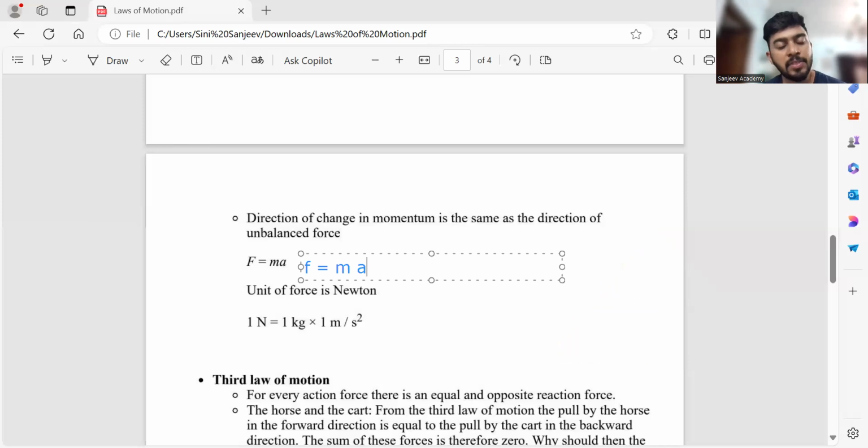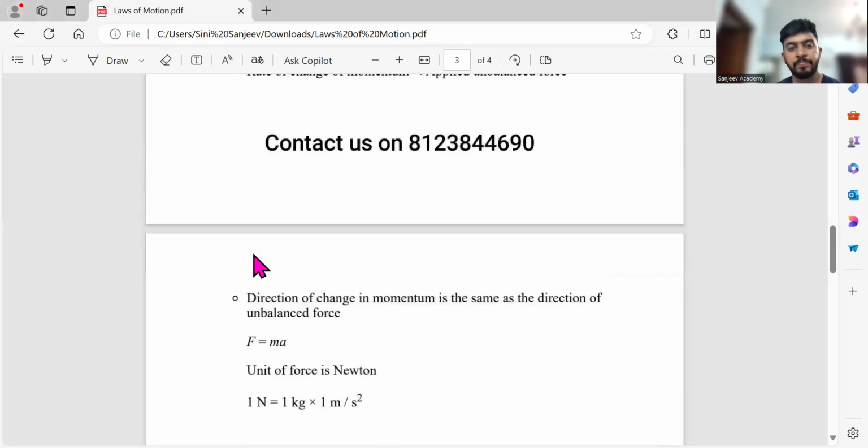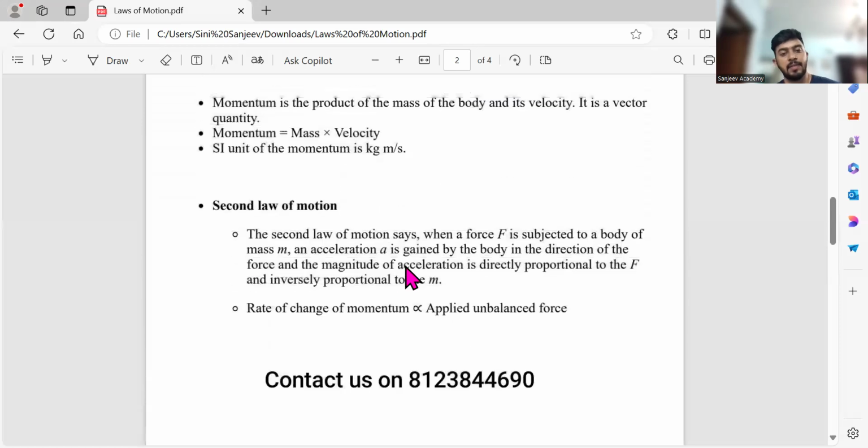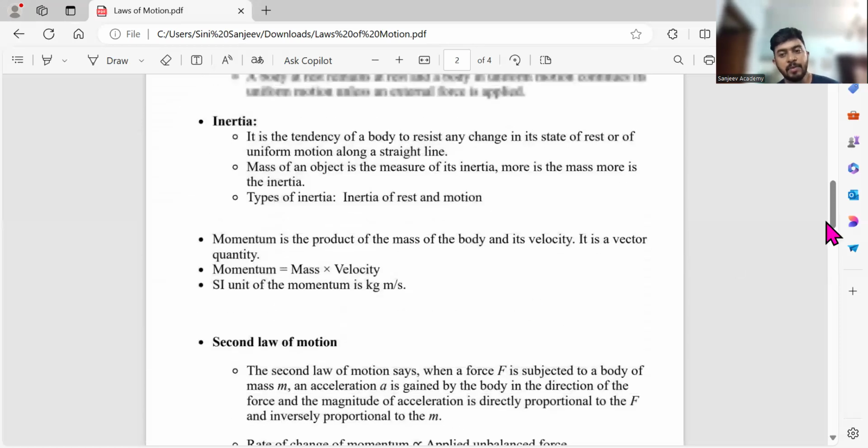I think that will be better rather than learning the very difficult thing above. Basically it is F = MA. That's it. As you can see here, whatever I told, the same thing is written down.